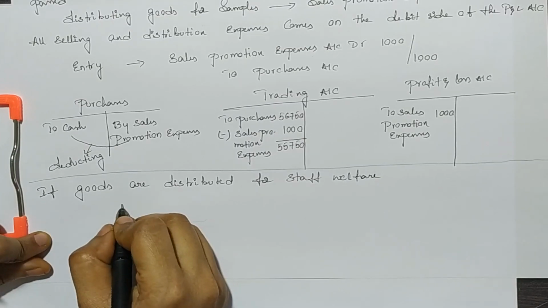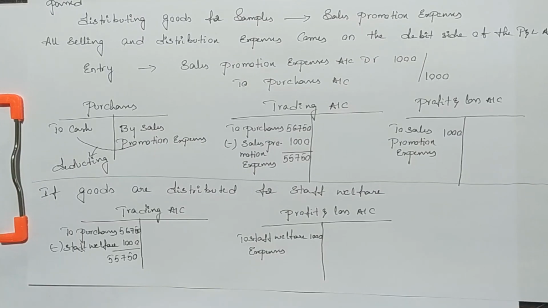In case the adjustment says goods are distributed for staff welfare, even in this case, we deduct the amount from the purchases on the debit side of the trading account, and also we will mention the staff welfare expenses on the debit side of the profit and loss account.